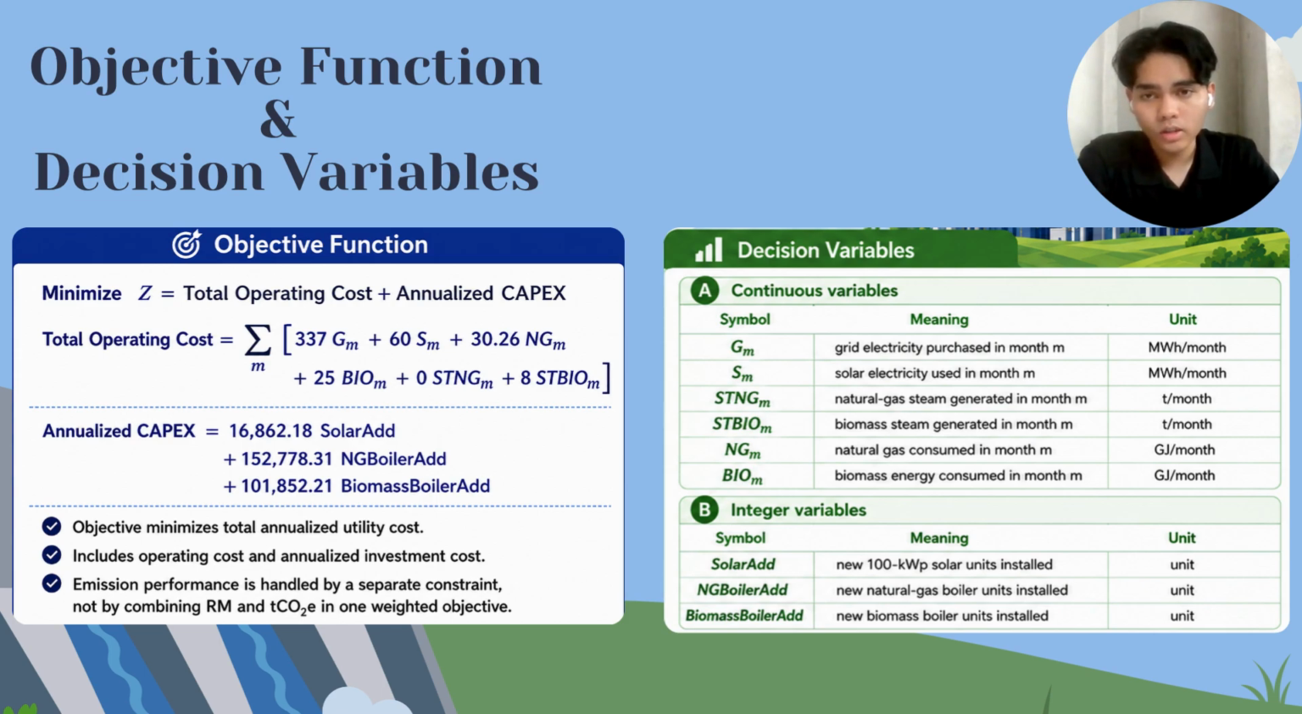The objective function is to minimize the total annualized utility cost. This consists of the monthly operating cost for grid electricity, solar operation, natural gas, biomass, and boiler operation, together with the annualized equipment investment cost. Then the continuous decision variables represent monthly grid electricity, solar electricity, steam generation, and fuel consumption, while the integer variables determine how many new solar, natural gas boiler, and biomass boiler units should be installed.